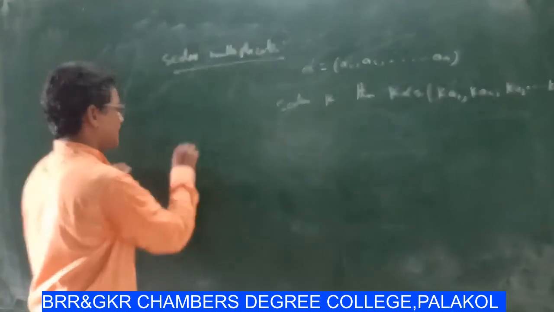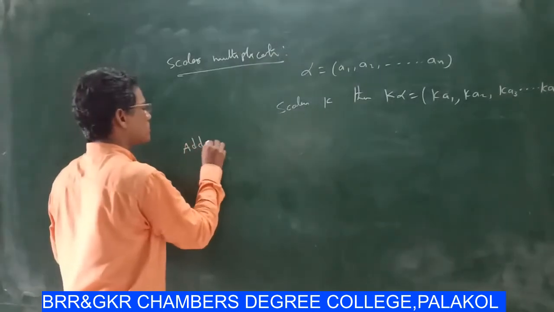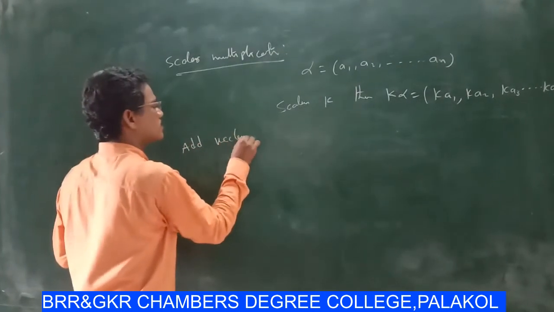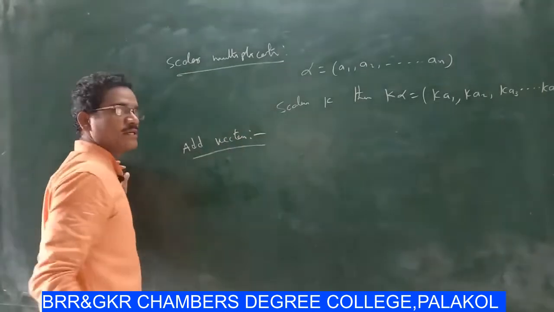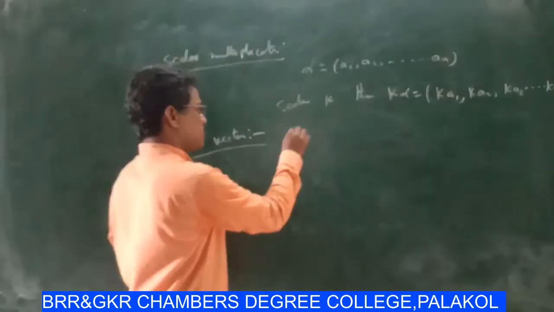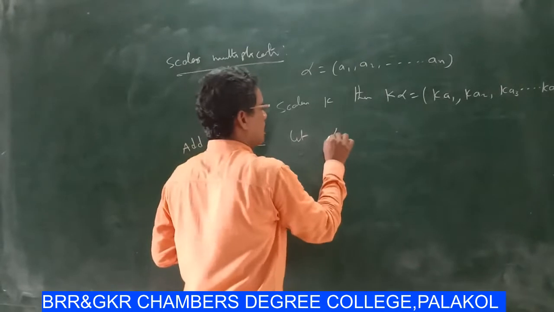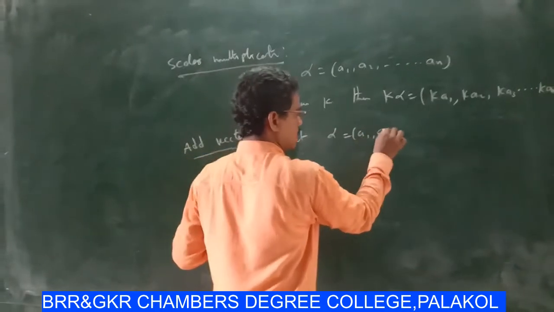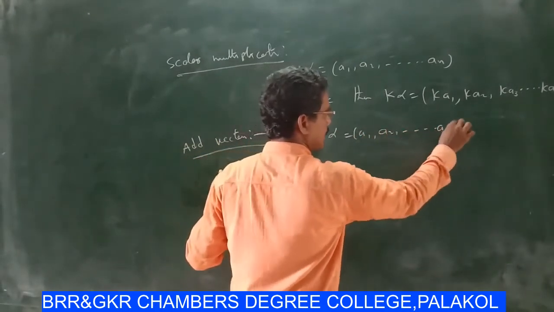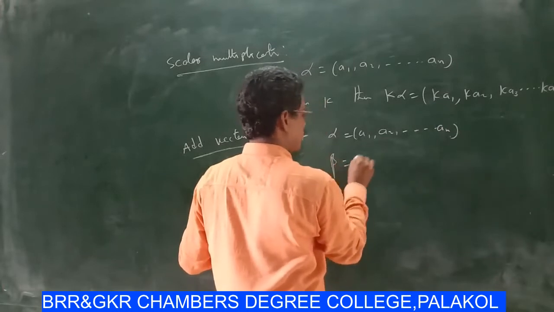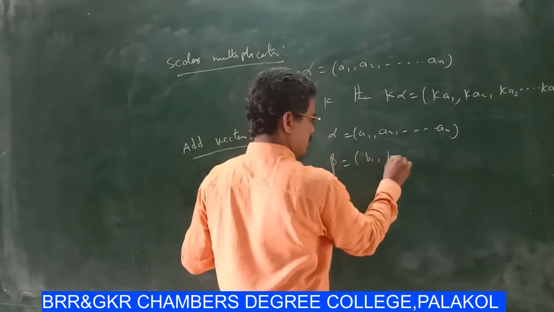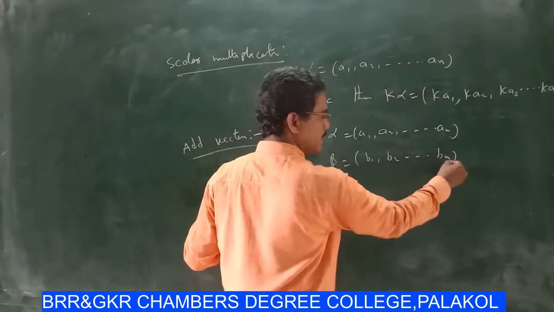Next, addition of vectors. Suppose let us consider alpha equal to a1, a2, and so on up to an, and beta equal to b1, b2, and so on up to bn.